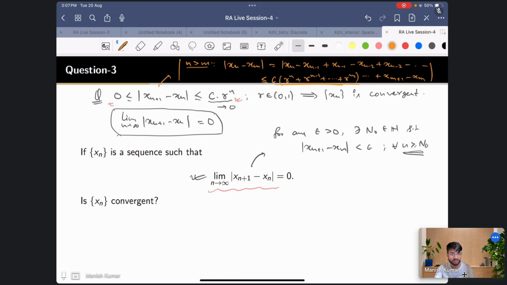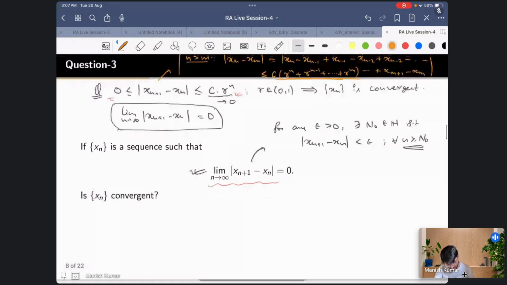So you can make this small, and in this way you can prove that x_n is a Cauchy sequence, and hence you are done. But over here you cannot use just this condition to guarantee that the sequence is convergent. But in this particular case you can.